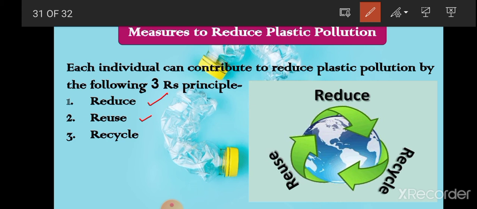Next one is recycle. Recycling means first of all we collect the plastic items, then we break them down. After breaking them down, we can use them as raw materials for making some new items. So these plastic items are recycled, and in that process these products can be reshaped and used for other purposes. So these are the three principles, that is reduce, reuse and recycle.